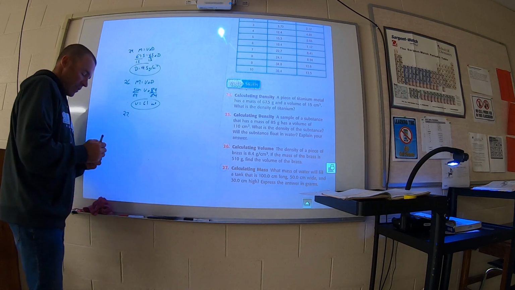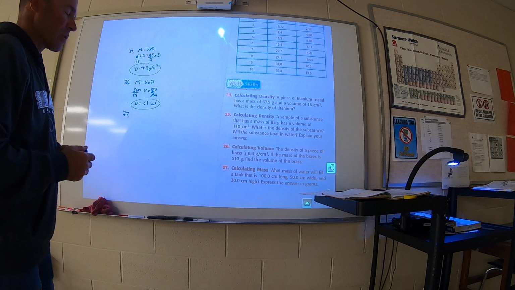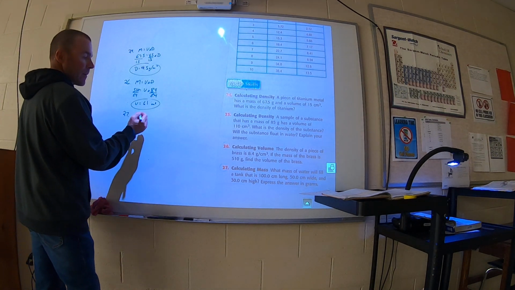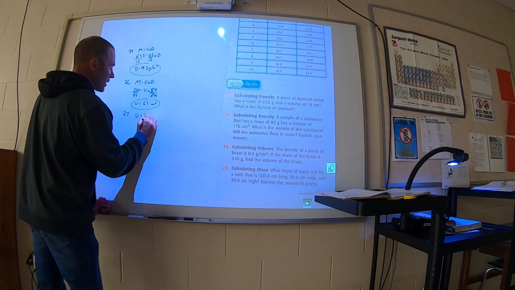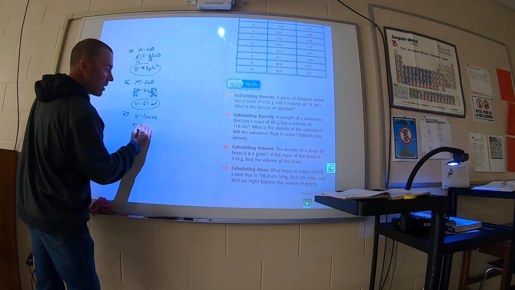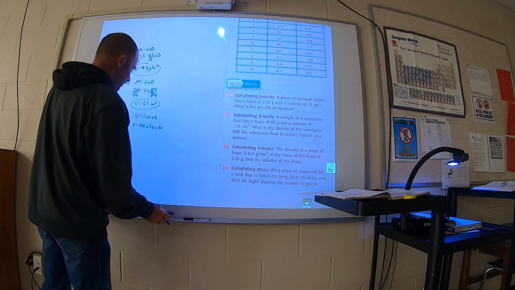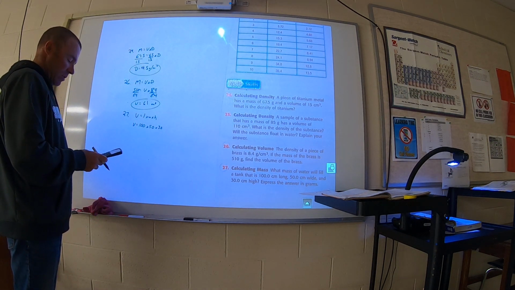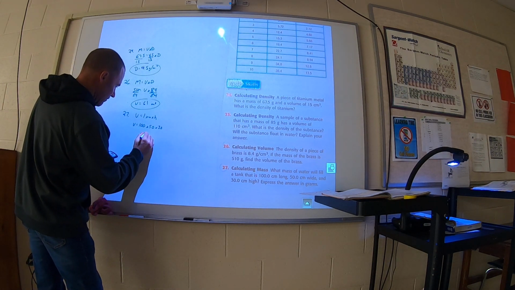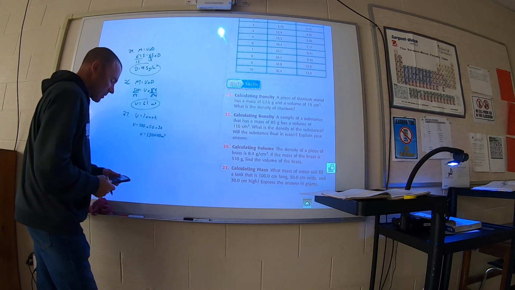And then last one, 27. What mass of water will fill a tank that's 100 centimeters long, 50 centimeters wide, and 30 centimeters high? Express your answer in grams. So the first thing we have to do is find volume. Volume is length times width times height. So volume is 100 times 50 times 30, which is 150,000 cubic centimeters.